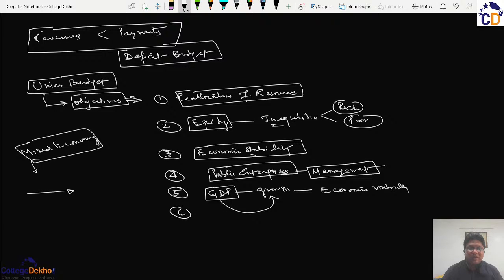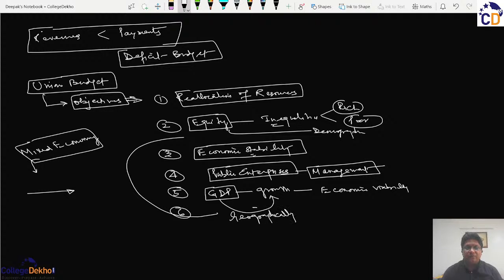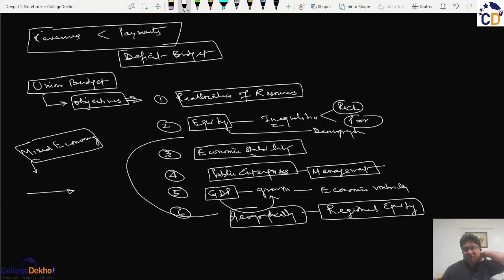And last but not the least, equality can be achieved demographically, that is person specific, or it can be achieved geographically, that is, there has to be regional equity. Not just a few states, because India is a quasi-federal country consisting of approximately 28 states and 8 union territories.